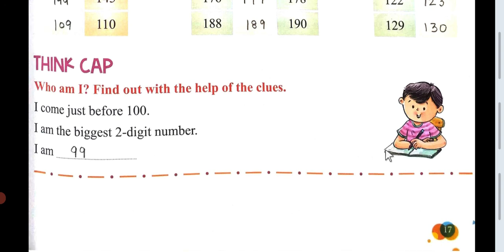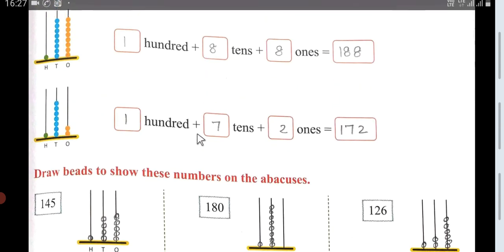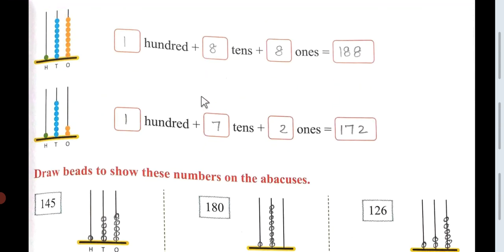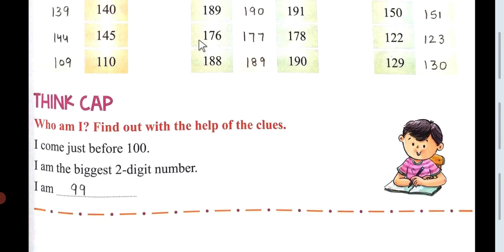So all the things have been given on page number 71. I have done it in your textbooks. So I want students that you also do this exercise in your book, as I have done in the book, very neatly. I hope you have understood what comes before, what comes after, and what comes between, and how to draw the beads on the abacus and write the number names for each number.